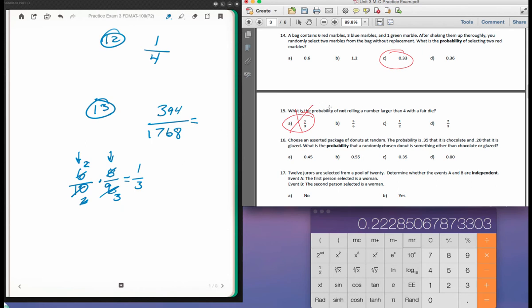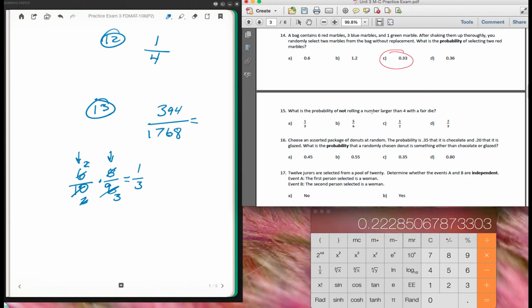Let's do this. What's the probability of not rolling a number larger than 4 with a fair die? Actually, I can probably click on this and delete it, so that way we can, there we go. For this one, it gets a little bit tricky, but we want to know the probability of not rolling a number larger than 4.